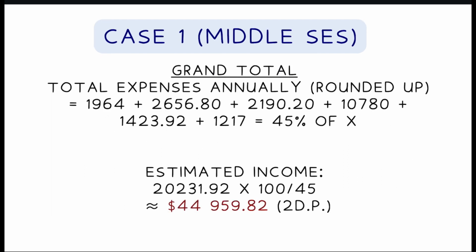$1,217. With reference to our mathematical solution, we have calculated 45% of the family's annual income. The other 55% is made up of CPF 20% and savings 35%. This brings us to a grand total of $44,959 and 82 cents. Hence, the overall estimated income is $45,000 per year. This is the end of case 1.